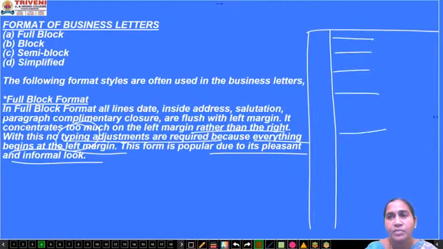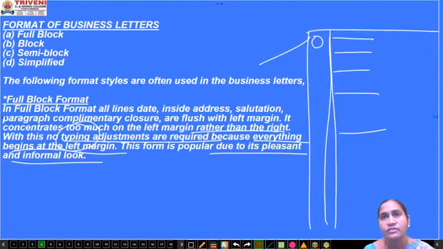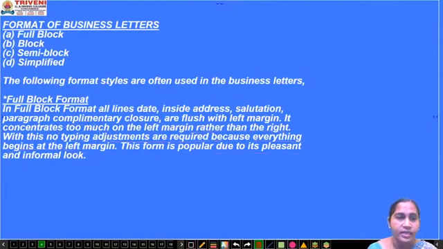The purpose of keeping this margin is that when they file your letter, they have enough space in the corner, on the left side, so that they can file it. Whenever it is required, if they want, they can take it from that file for reference. Okay, so it's important to put a margin at the beginning, and only then you start a letter.